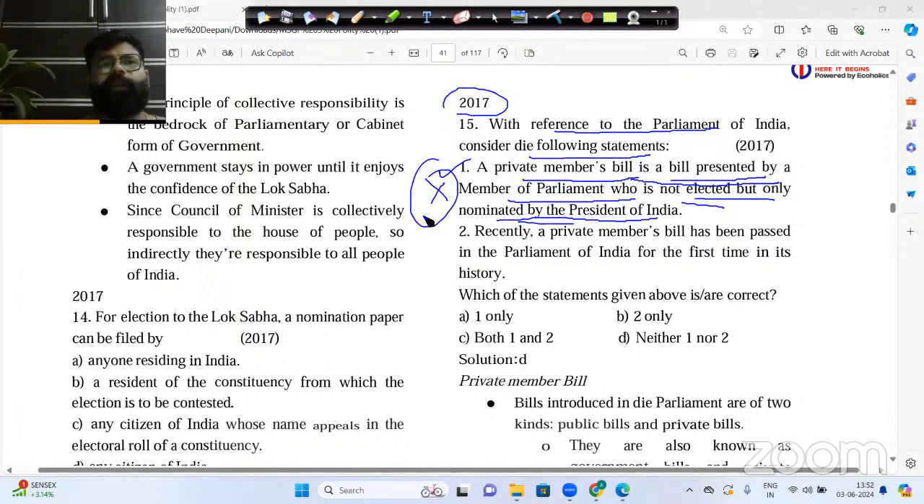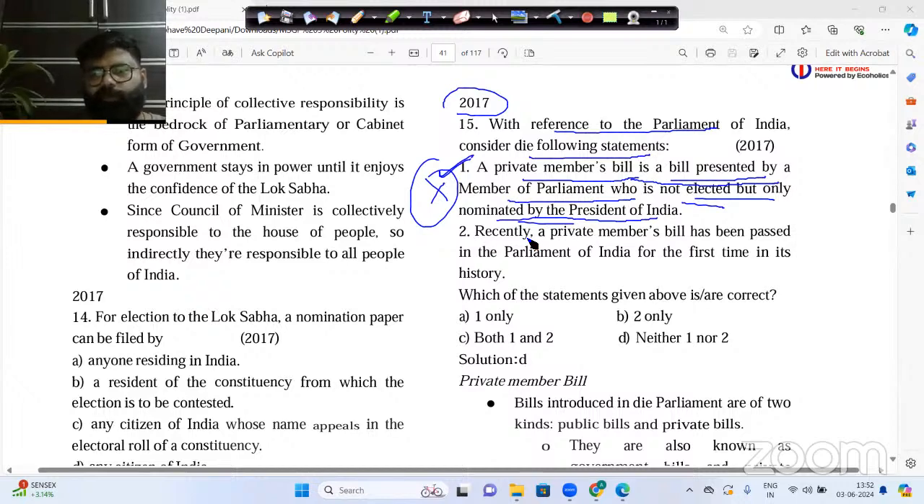No, this statement is completely incorrect, because if you are elected also and if you are not a minister, even then you will be known as a member of parliament. Let's say I contest the Lok Sabha election and I win, but I was not given a minister portfolio, even then I will be known as a member of parliament. So if I present a bill, that bill will be known as a private member bill. So there is no problem with that.